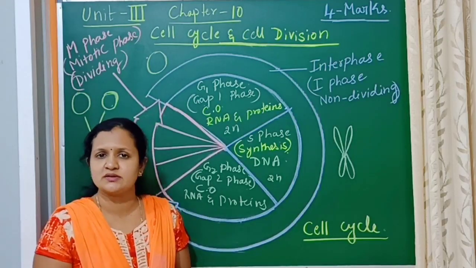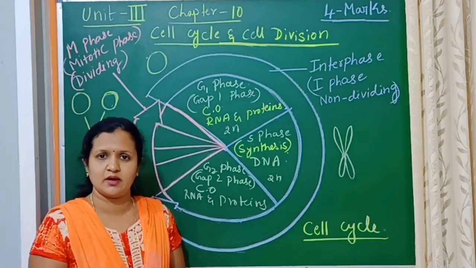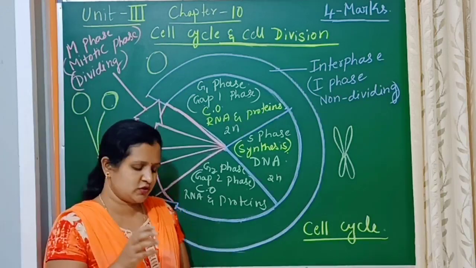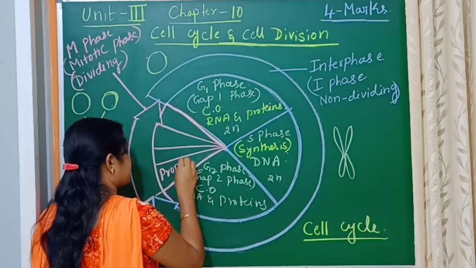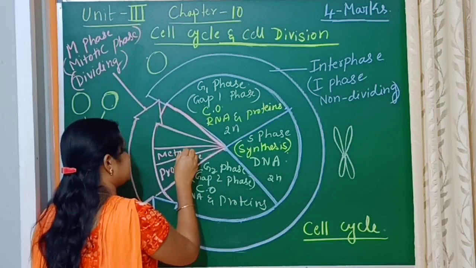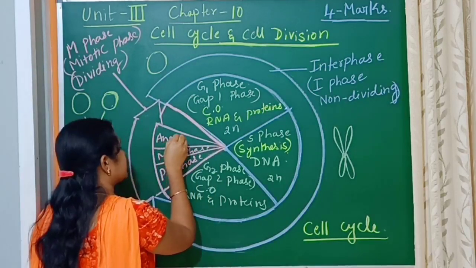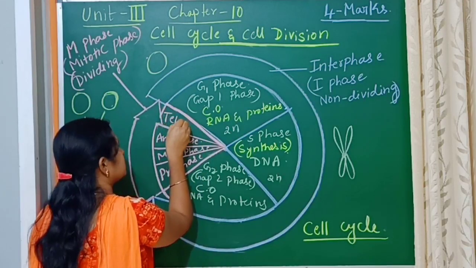Then the cytoplasm division will occur, called cytokinesis. In karyokinesis, the cell will divide in four stages, which are called prophase, metaphase, anaphase, and telophase.